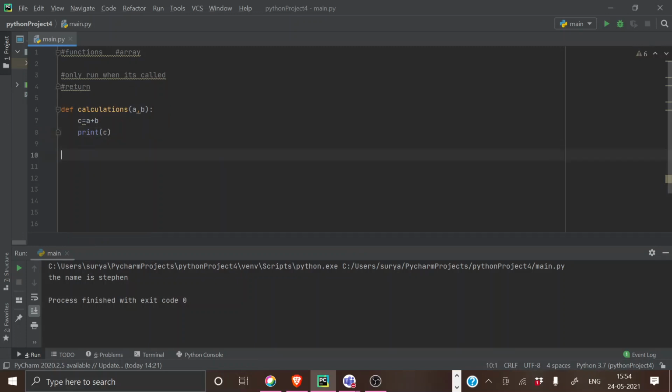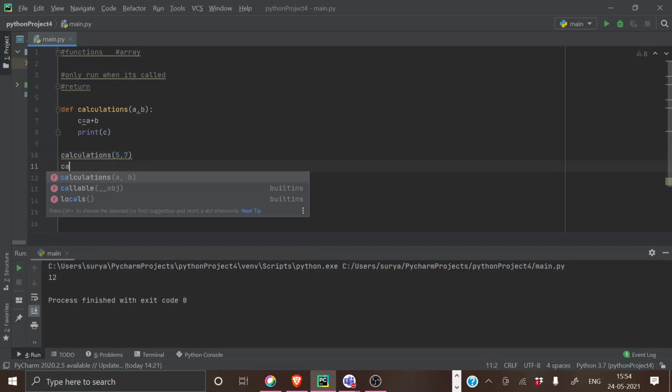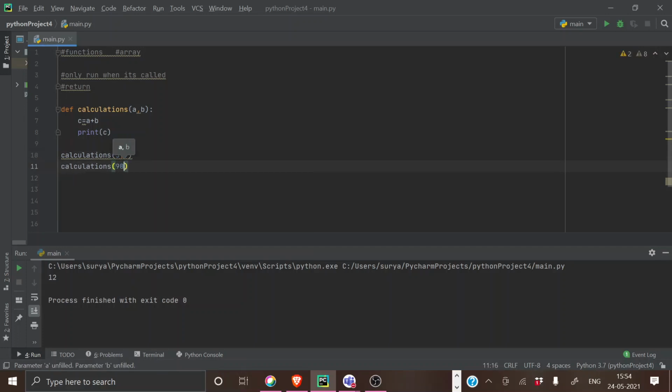So why I use the function is to give any value. Like I'm going to give calculation, and I'm going to give 5, 7. So what should I get now? I got 12 as the answer. So what I'm doing, I'm initializing a new variable here to save the result of these two numbers, and I'm printing here. So whatever value I need, I can give and call. I'm just calling calculation another time, and I'm giving 90, 78. Still I'll be getting 168. See, I got the right answer.